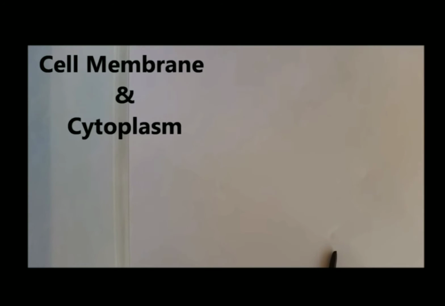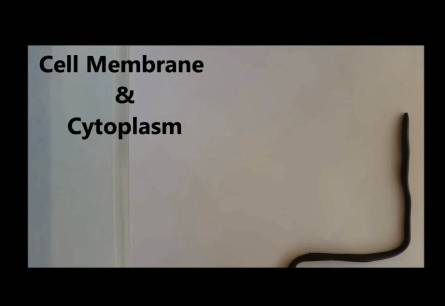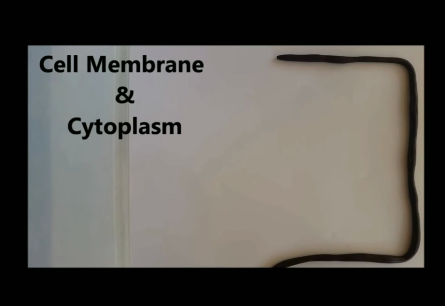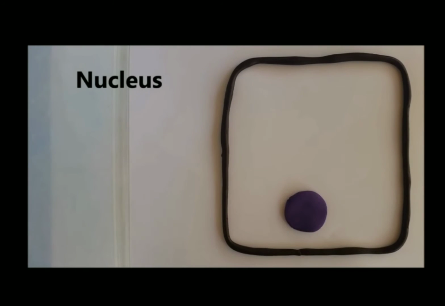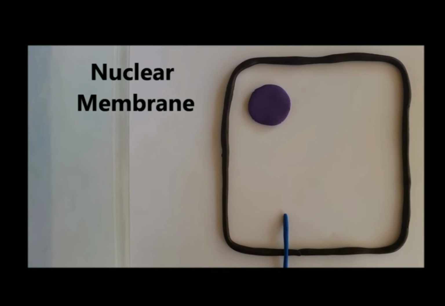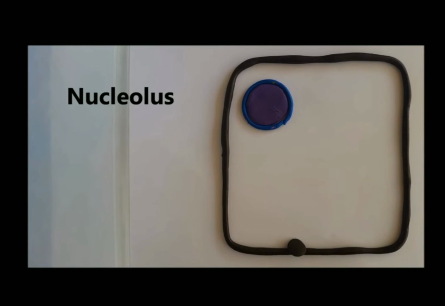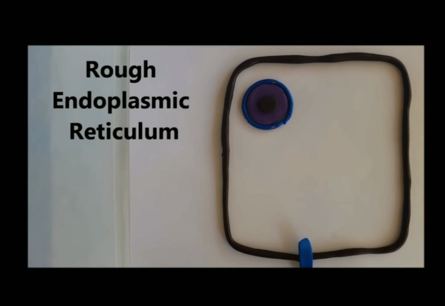Now comes the plant cell. The plant cell has a membrane. It is enclosing the cytoplasm. Here also the nucleus is present. The nucleus is also enclosed by a nuclear membrane. The nucleolus is also there. Rough endoplasmic reticulum is there. Smooth endoplasmic reticulum is also there.